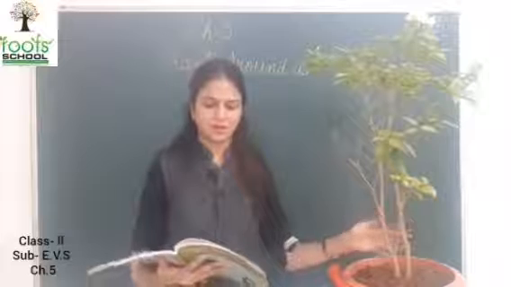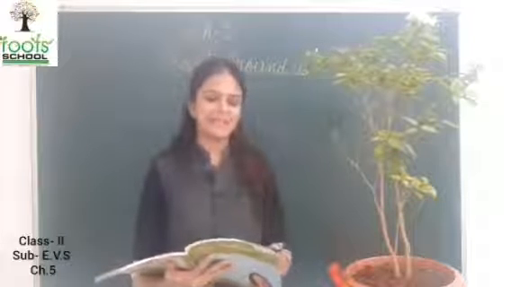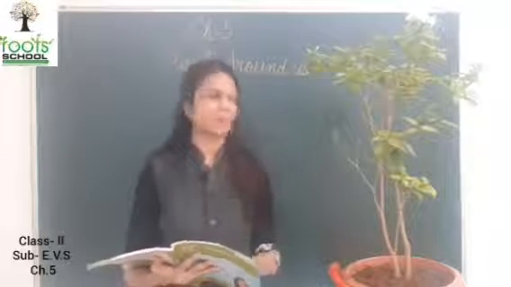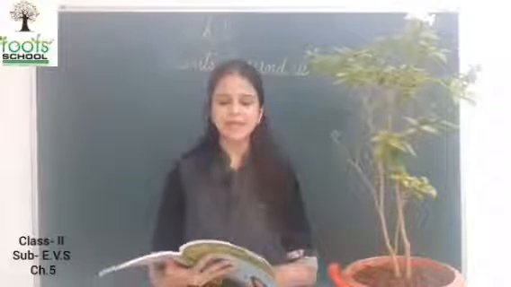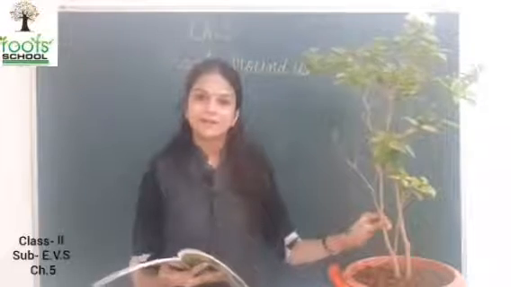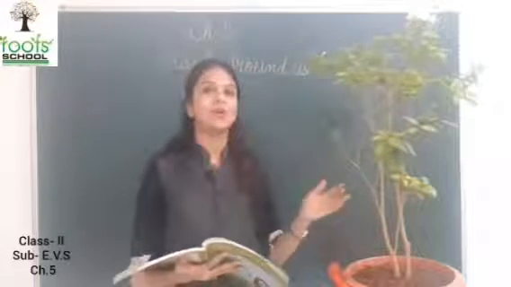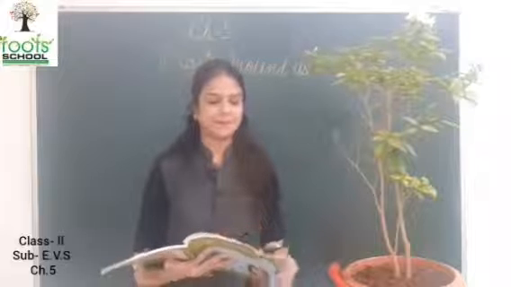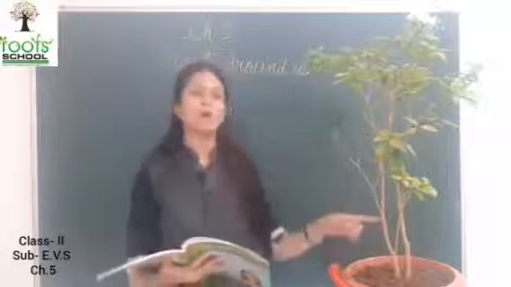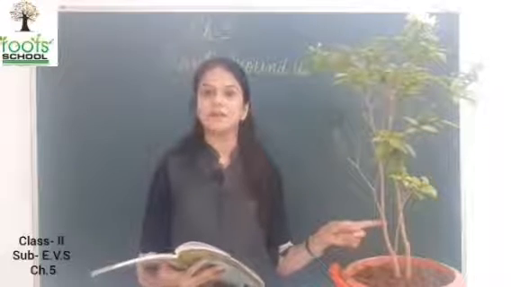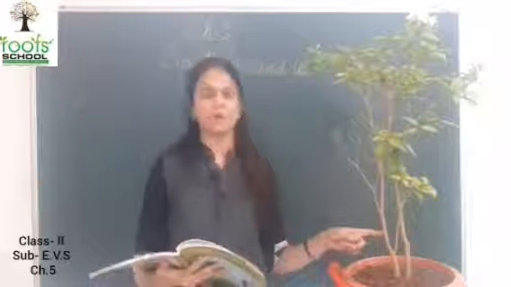It has leaves, flowers and fruit also. Stem helps the plant to stand. The stem of trees is called trunk. What is it called? Trunk. Stem को trunk भी बोलते हैं.